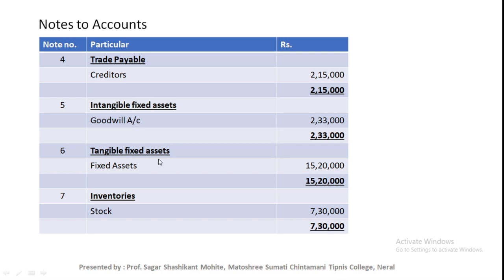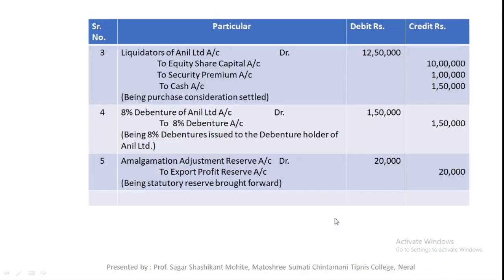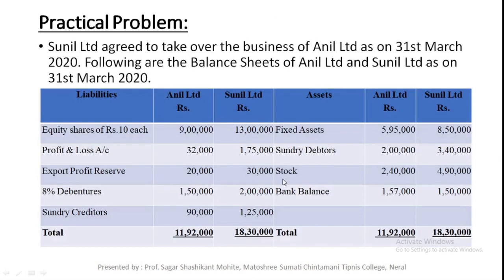Next, tangible fixed asset. In tangible fixed asset, the total is 15,20,000. Just see tangible fixed asset 6,70,000 from Anil Limited and original of Sunil Limited 8,50,000. 6,70,000 plus 8,50,000, that is 15,20,000.